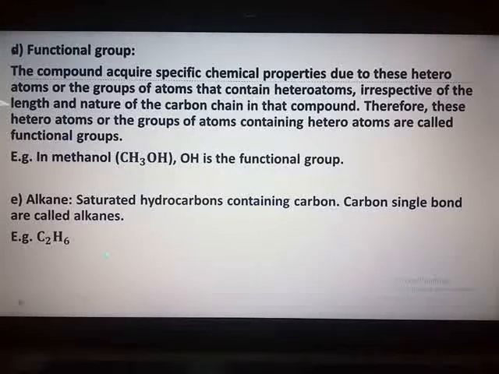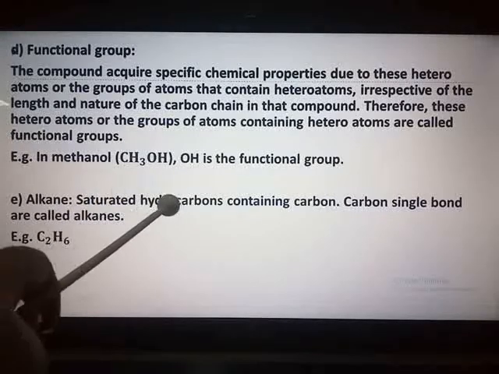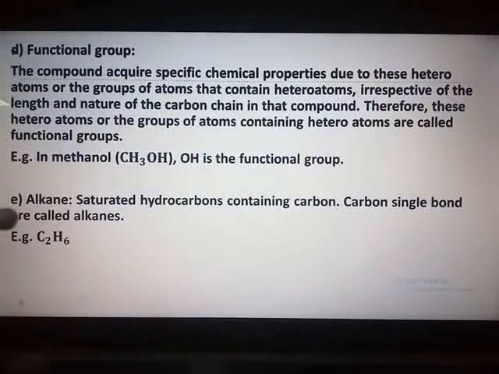Any other example you can take. Don't just refer to the examples which I have given. I have selected very simple examples. Next is question number 4E, alkane. Very simple definition you can write on your own. Saturated hydrocarbons containing carbon to carbon single bond are called alkanes, and C2H6, that is ethane, I have taken as an example.